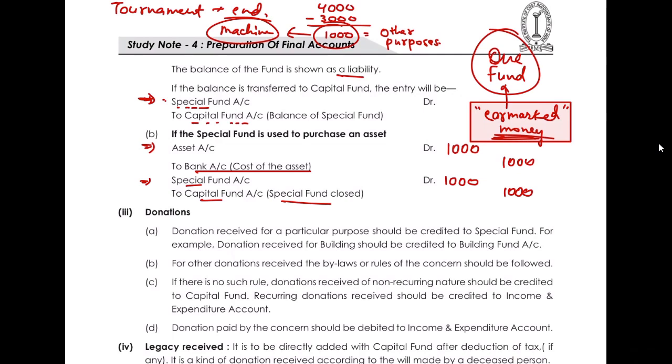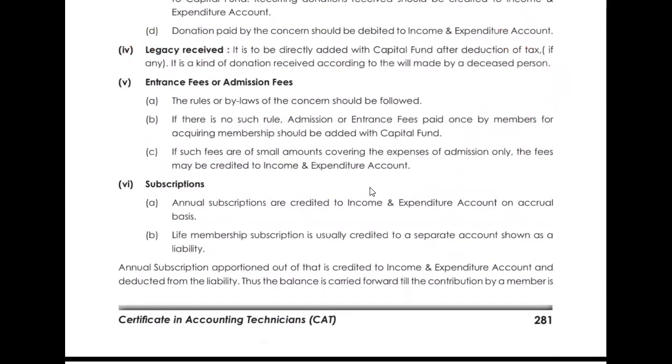So in clubs also, educational institutions, hospitals, they keep some funds for earmarked purposes so that they can use it whenever there is a requirement. Okay, so that is the idea behind this. You will understand more in detail when I do some questions relating to these funds.